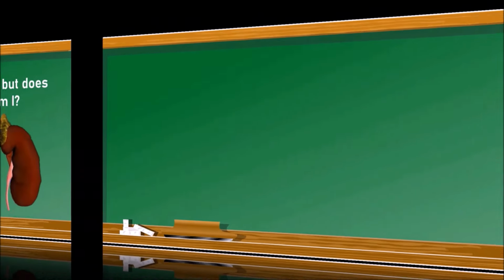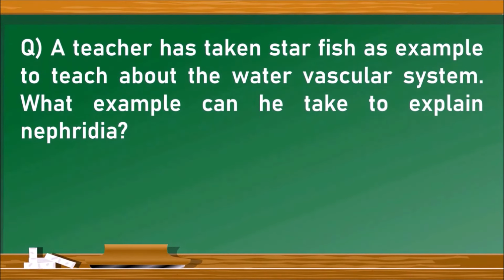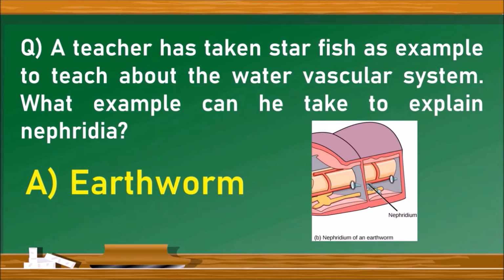Next question. A teacher has taken starfish as an example to teach about the water vascular system, whereas what example can he take to explain nephridia? It means in starfish the water vascular system is the excretory system. So, in which organisms do the nephridia exist as excretory organs? They are earthworms, because in earthworms nephridia are the excretory organs.